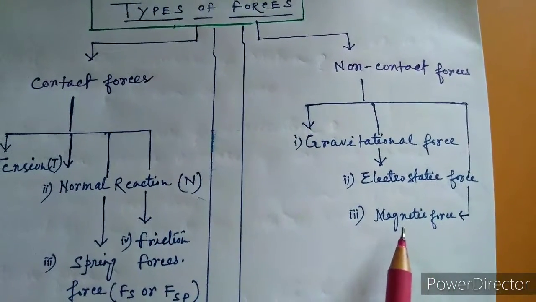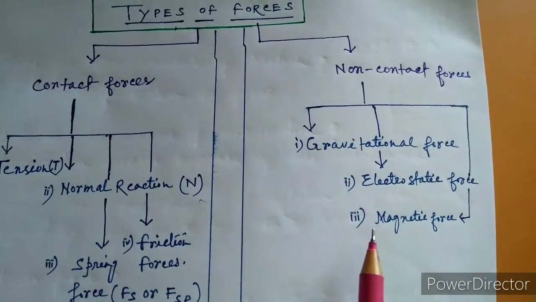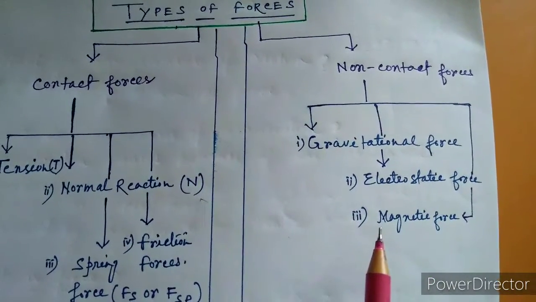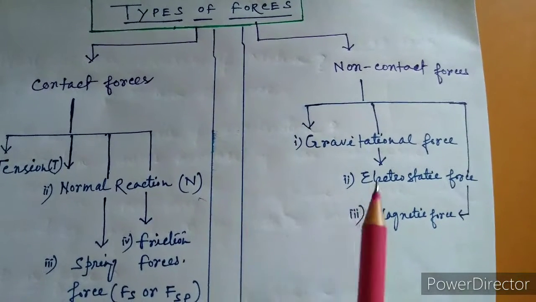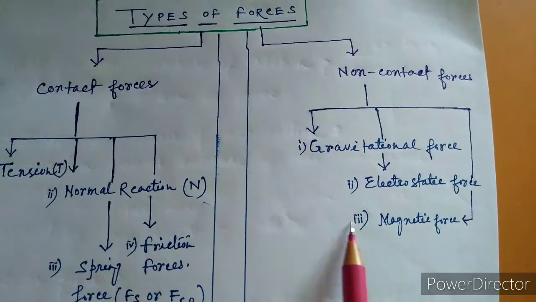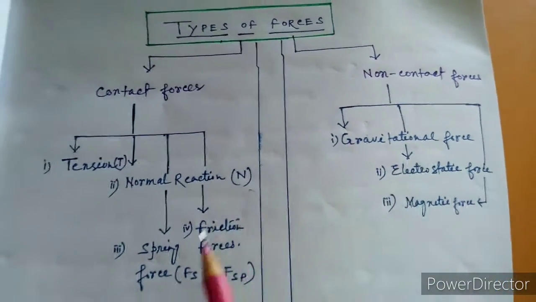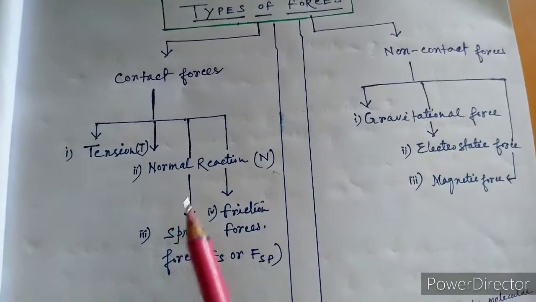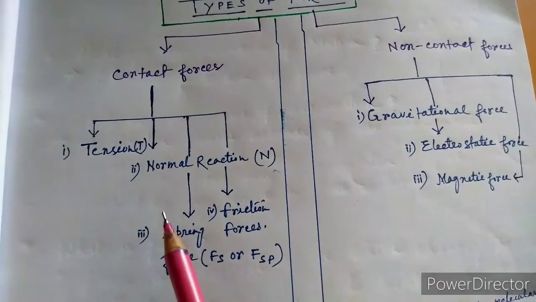Similar poles repel each other, and opposite poles attract each other. That is the magnetic force. But these two chapters, the electrostatic force and the magnetic force, you will study in detail in class 12, and in class 11 you have the gravitational force. Also tension, normal force, spring force and frictional force you will study in class 11.